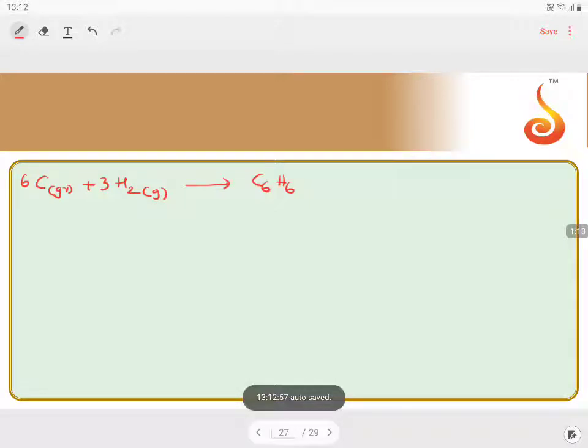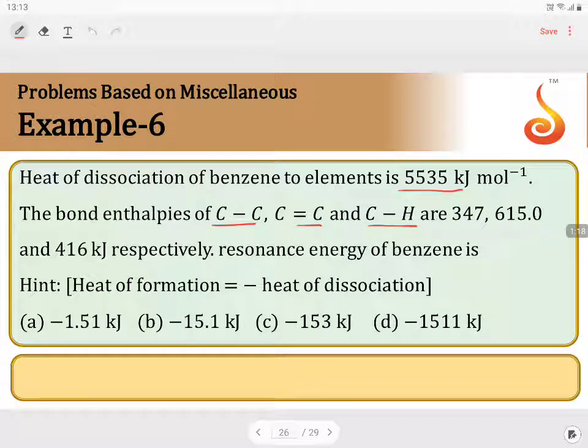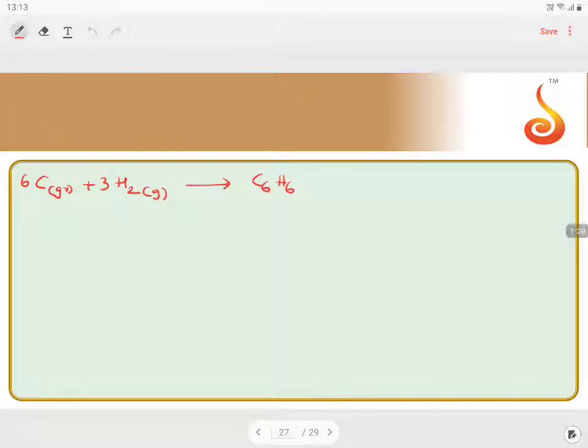The question clearly says dissociation of benzene is given. So enthalpy of formation of benzene will be minus 5535 kilojoules. So already we have the experimental value in the question. We only need the theoretical value. Experimental value is given in the question.